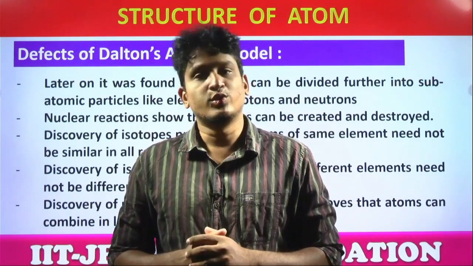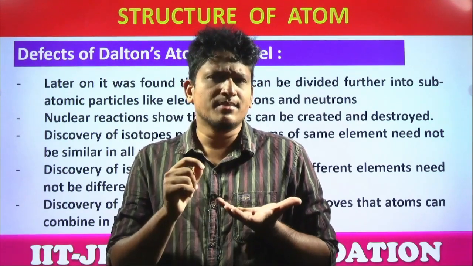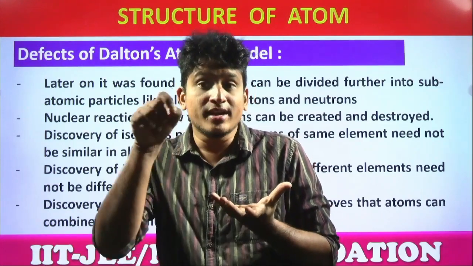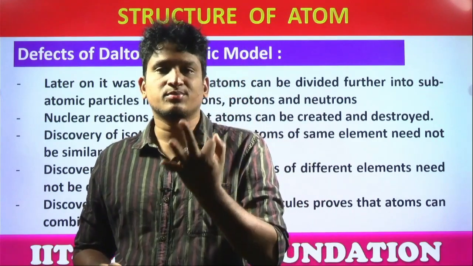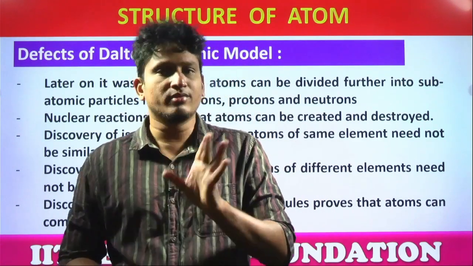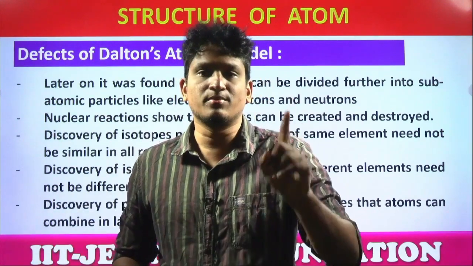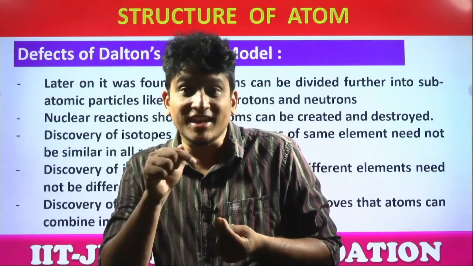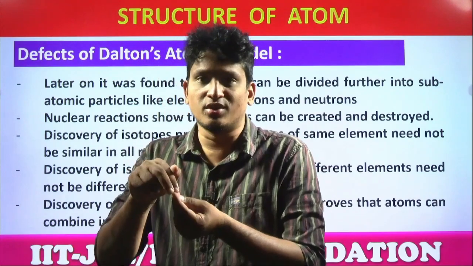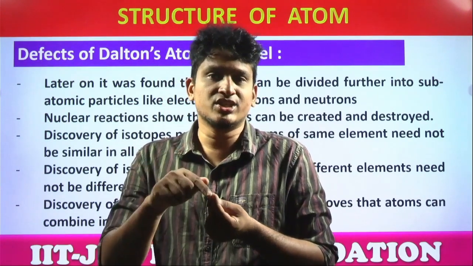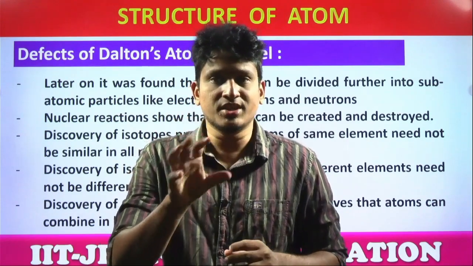Isotopes means atoms of the same element only, but sometimes some atoms have a different number of neutrons. You already know atoms are made up of 3 subatomic particles: electrons, protons, neutrons. Hydrogen contains 1 proton, 1 electron, yes or no? But don't think all the atoms of hydrogen in the universe contain 1 proton, 1 electron only. Some atoms contain 1 neutron. Some hydrogen atoms contain 2 neutrons. If the neutron number is changing, and the neutron is the particle which provides mass, definitely mass also changes or not, students?